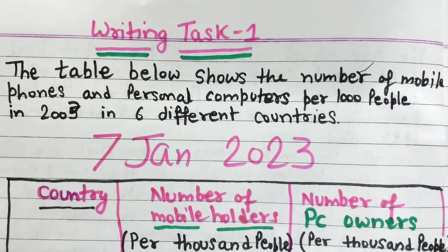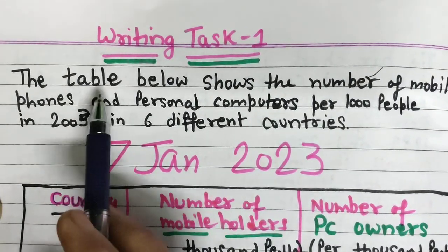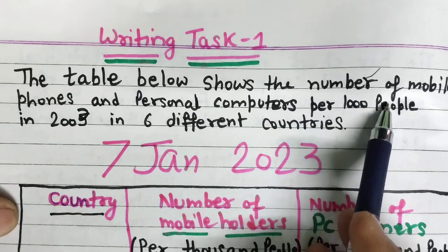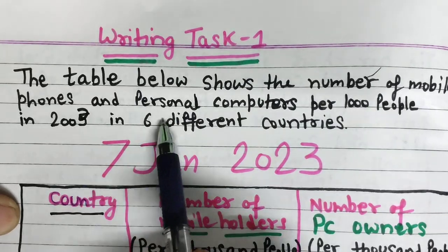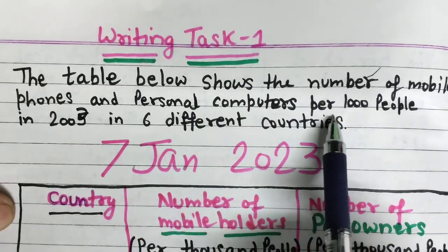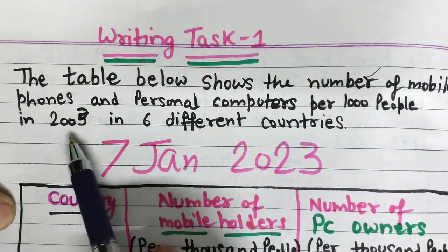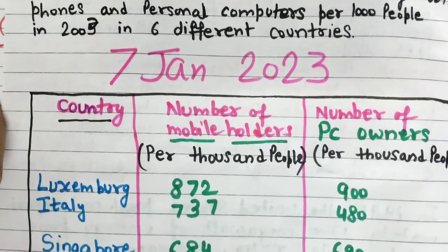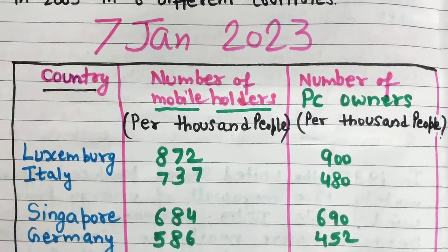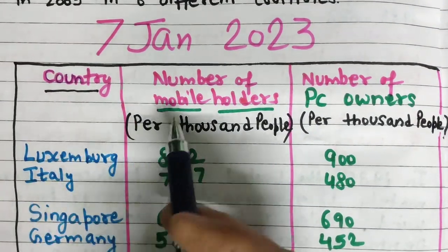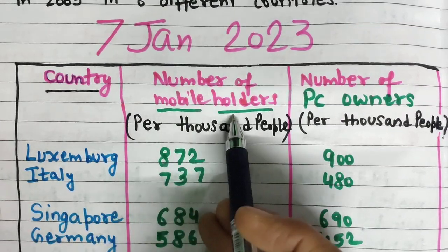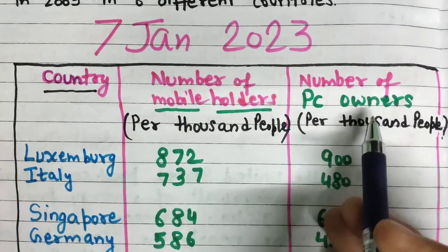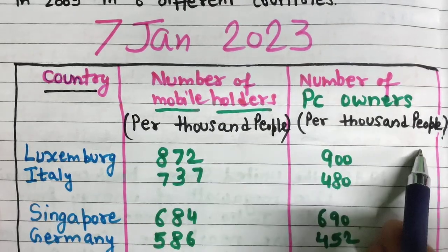Now let's look at the question statement. The table below shows the number of mobile phones and personal computers per 1000 people in 2003 in 6 different countries. Let's read the table first and then we will analyze it. Here we have country, number of mobile holders and number of PC owners per 1000 people.